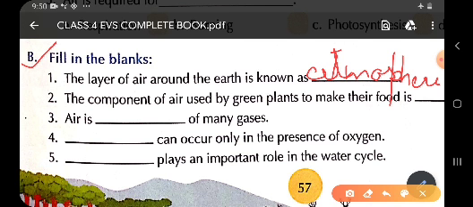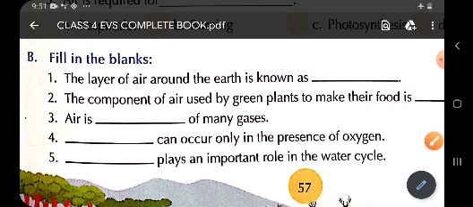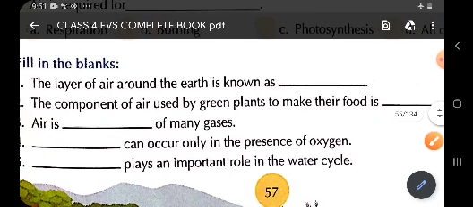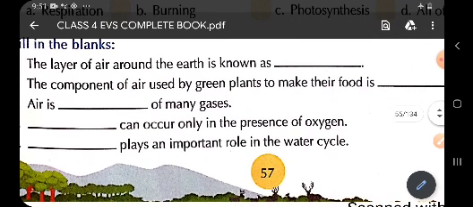As we know, green plants prepare their own food. So in the process they use carbon dioxide. That is why the answer is carbon dioxide. That means the component of air used by green plants to make their food is carbon dioxide.